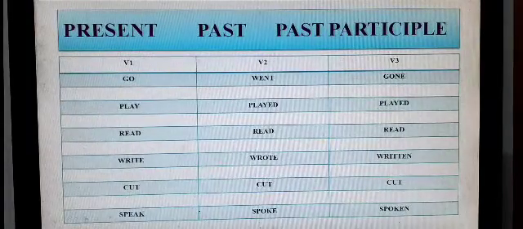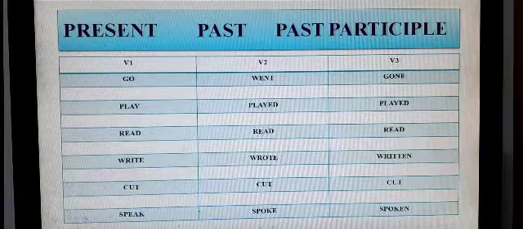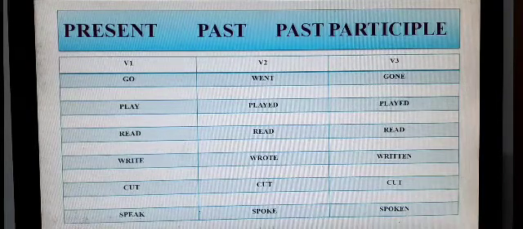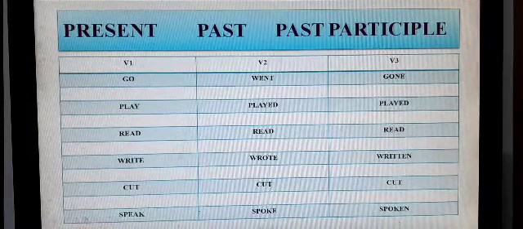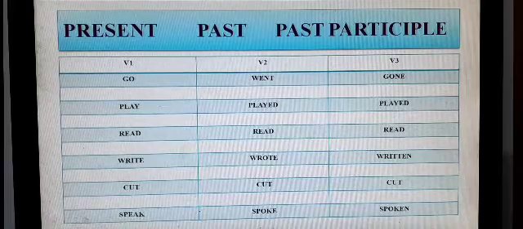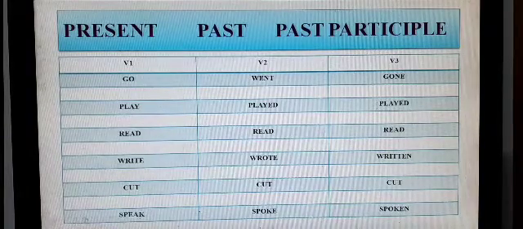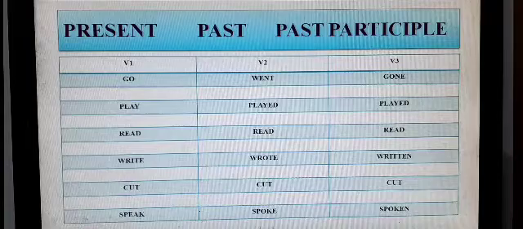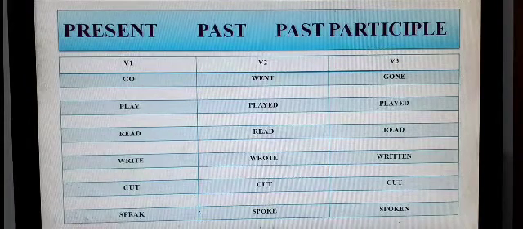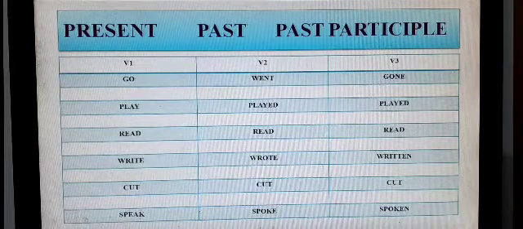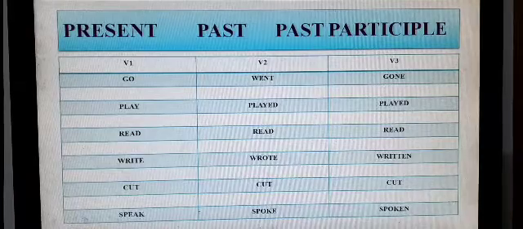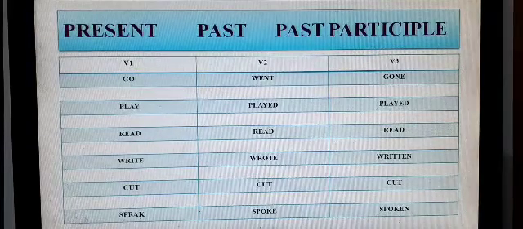Here is a list of some verbs which have got their present, past and past participle form. The present form is also known as V1, past form is also known as V2, and past participle form is also known as V3. Let's take the first verb, go. Its past form is went, past participle form is gone. The next is play. Its past form is played and past participle form is played.